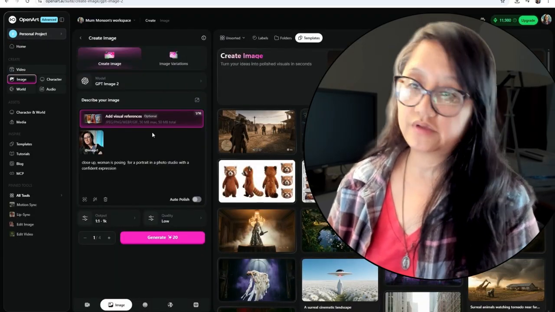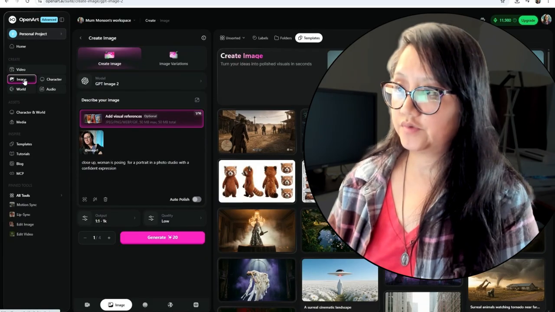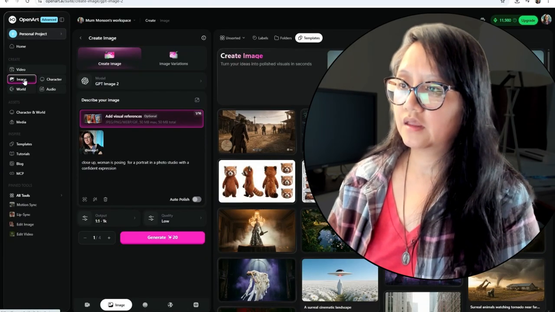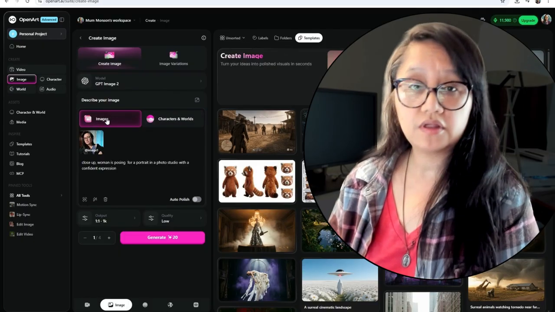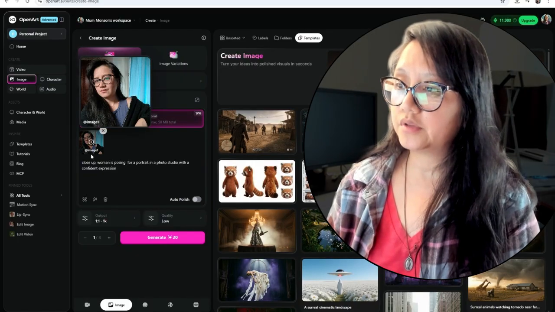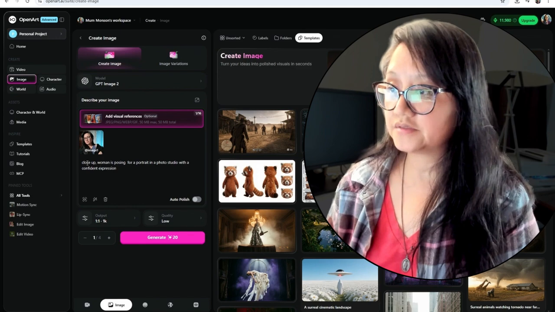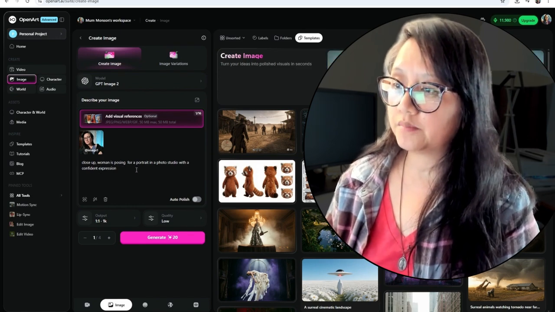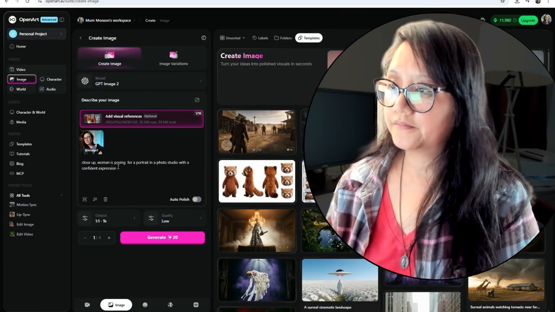Here, I've already created an image of myself. So what I did was I clicked on this panel, clicked on image, and this panel will open up. It'll ask you if you want to upload an image, which I've done already. And this is the image that it will upload. It just says here a little script, a little prompt that says, I want it to be a close-up. A woman is posing for a portrait in a photo studio, confident expression. So that's what it would look like.